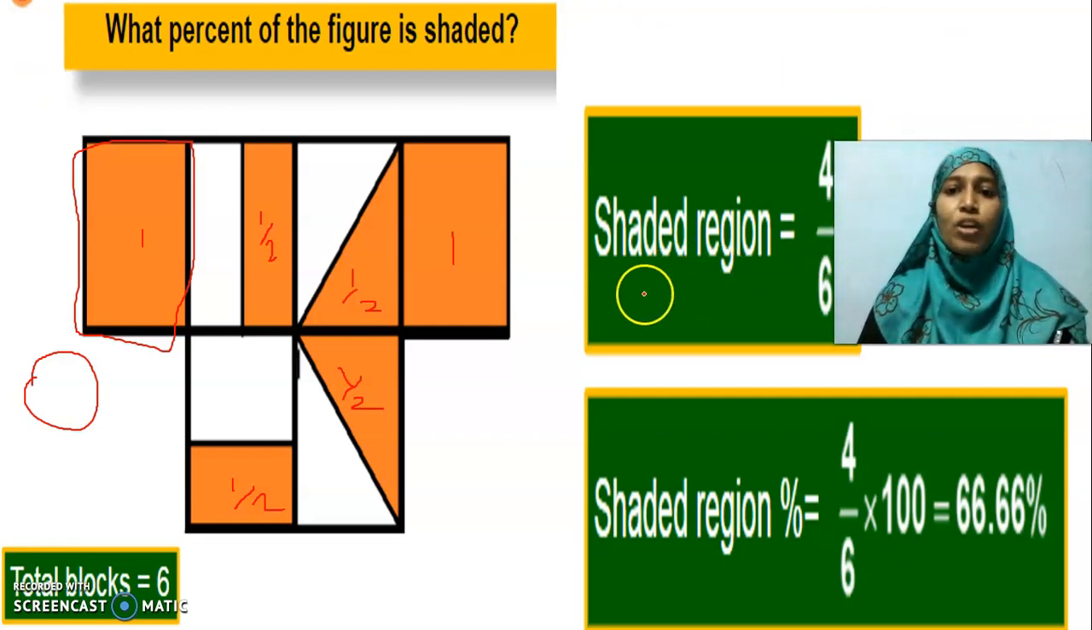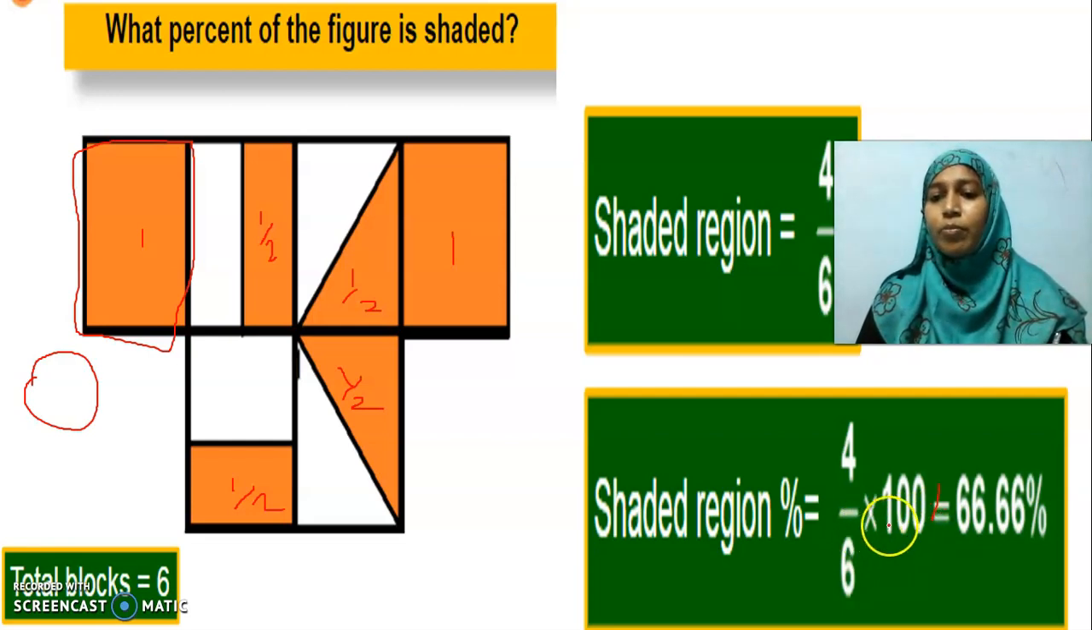Okay. Now how to convert this fraction to percentage? Very simple thing, into percentage. Here the percentage symbol is missing. We have to write it, isn't it? Otherwise you will miss it. 4 by 6 into 100%. Now cancel it. Okay. 3 2s are 6. 50 2s are 100.